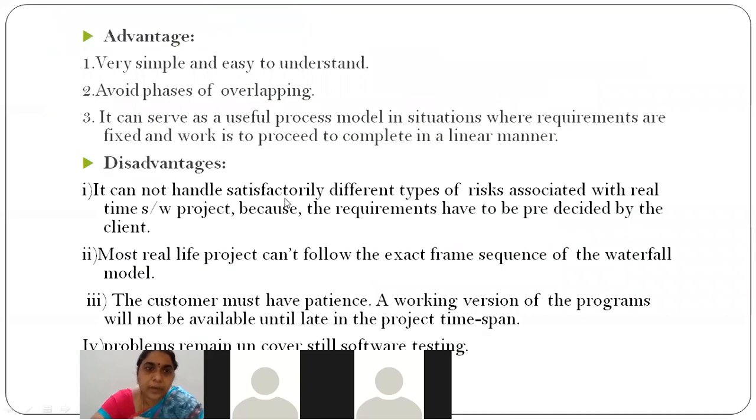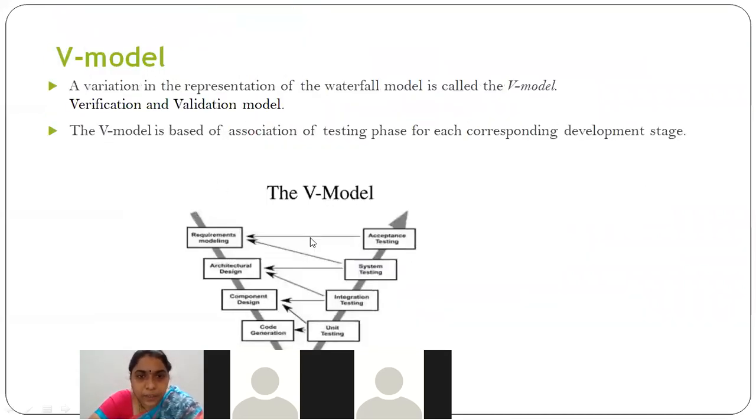So in the V model, we come particularly from waterfall to the V model. Why? Because the main reason is the V model is based on association of a testing phase for each corresponding development phase. First of all, V stands for verification and validation. See, if you see the model, you will be having a V symbol, right?